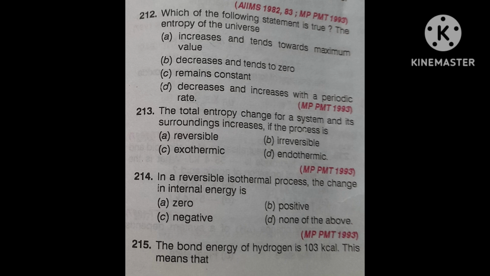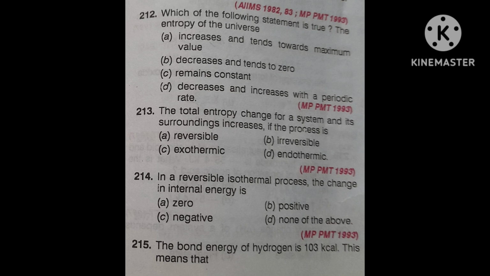Next question. The bond energy of hydrogen is 103 kilocalorie. This means that, first option, 103 kilocalorie are required to break 6.023 into 10 to the power 3 molecules into atoms.